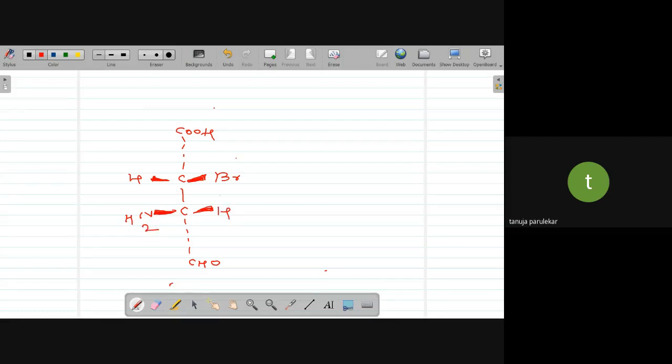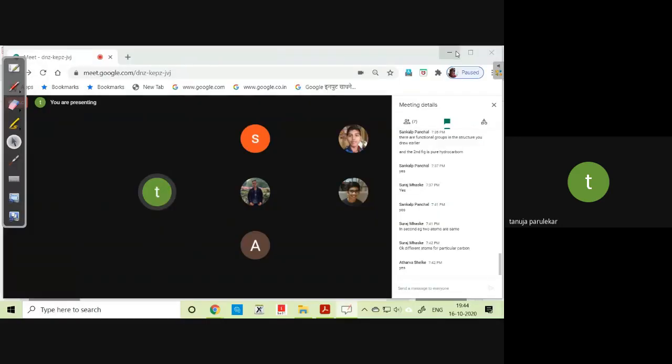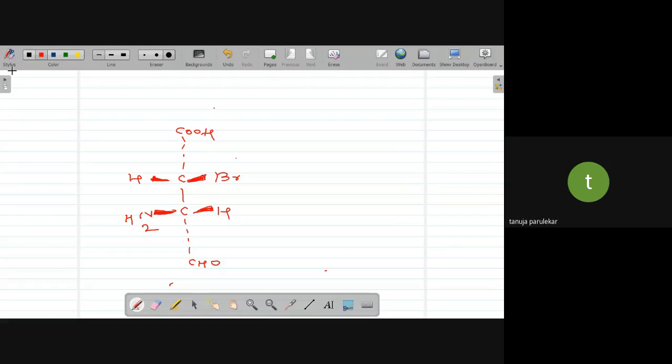Fine. Now tell me, if I have to represent that into the Fisher projection formula, just put into the box which will be on the vertical line and which will be on the horizontal line. This was the structure, which is going to be on the vertical line. So let me put this. First, let me do the lines, at least this and this.